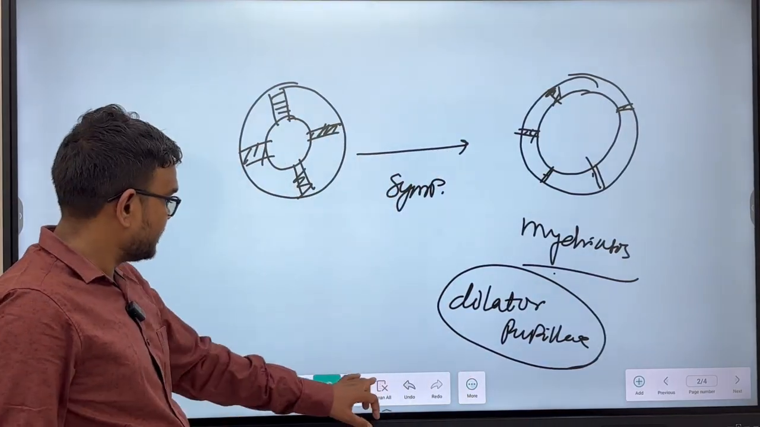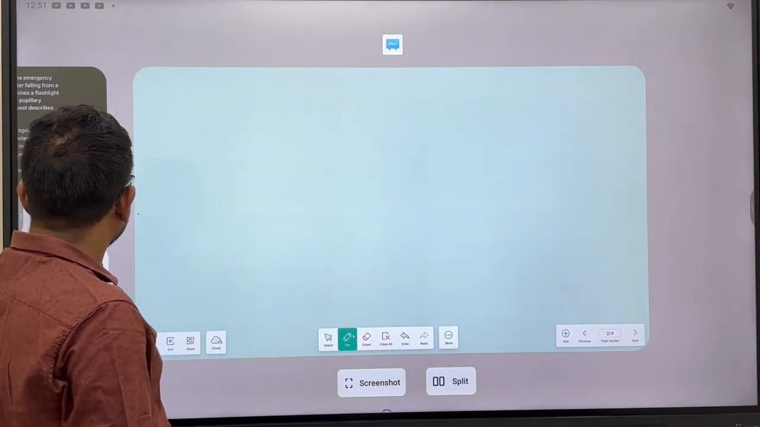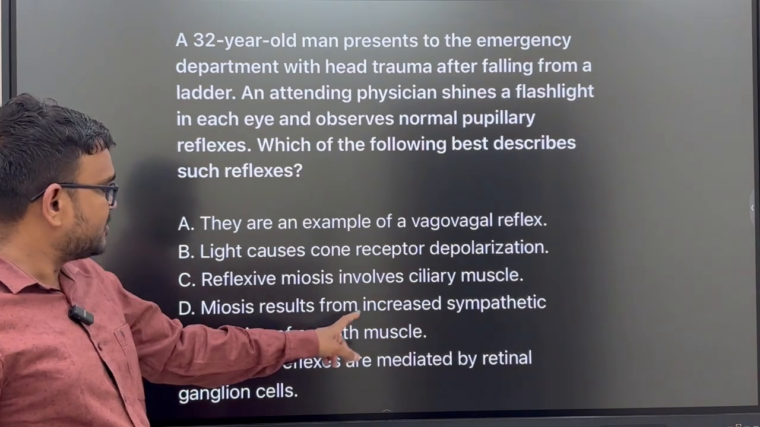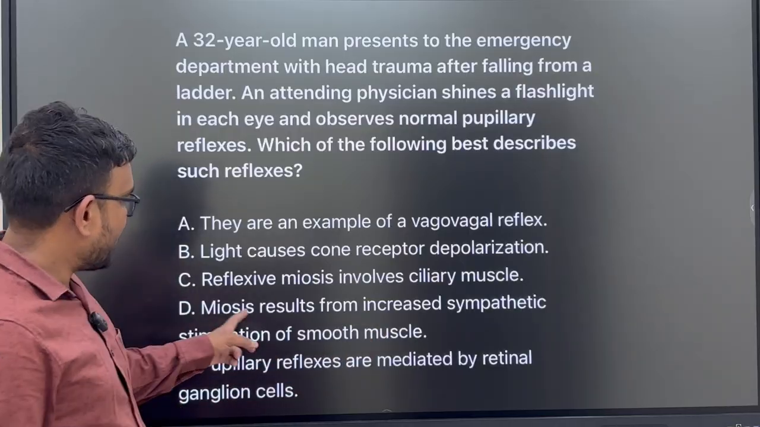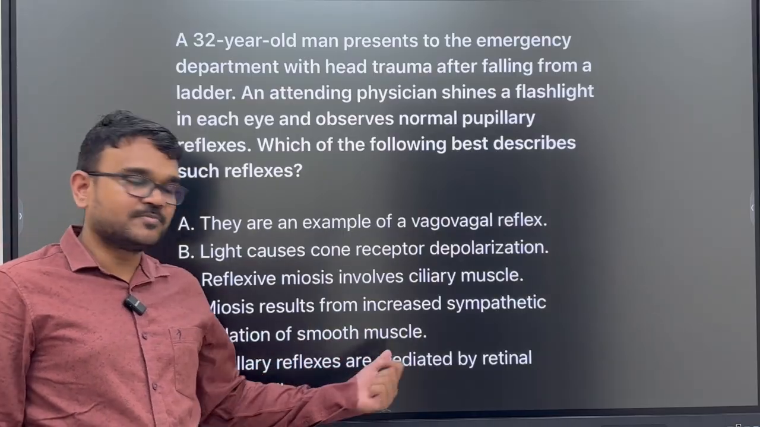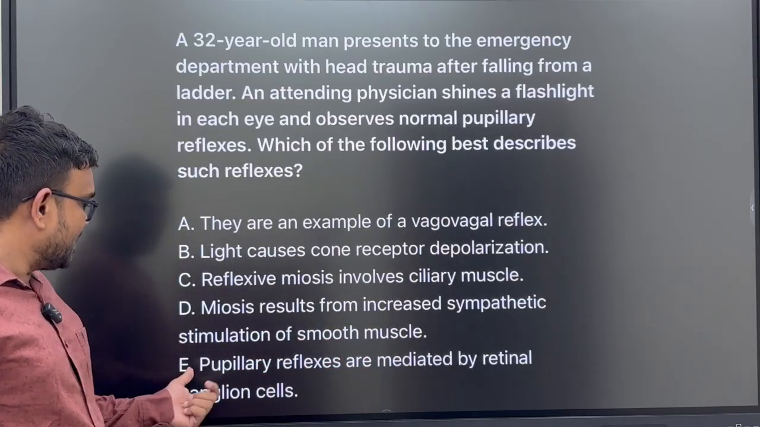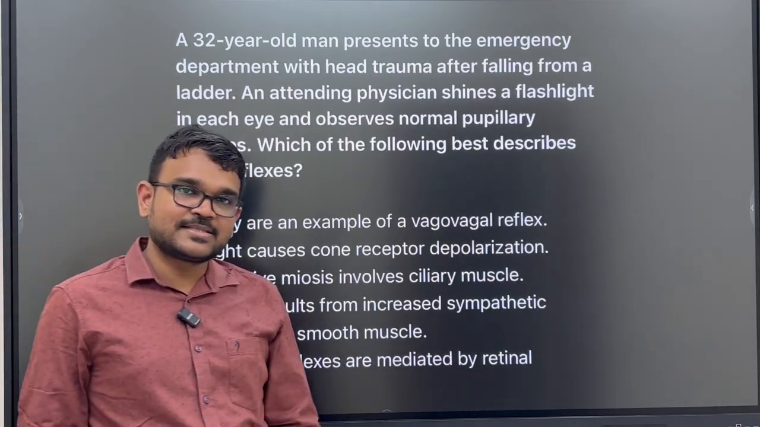Now coming back to the option, miosis results from increased sympathetic stimulation of smooth muscle? No, miosis results from increased parasympathetic stimulation of the smooth muscle. Regarding option E, pupillary reflexes are mediated by retinal ganglion cells. Yes,